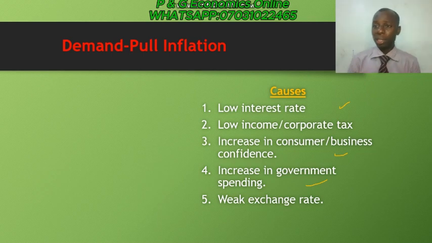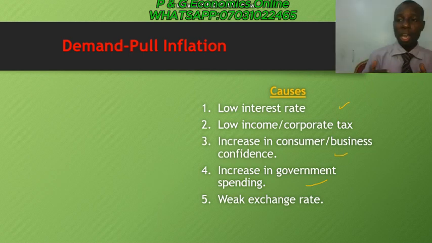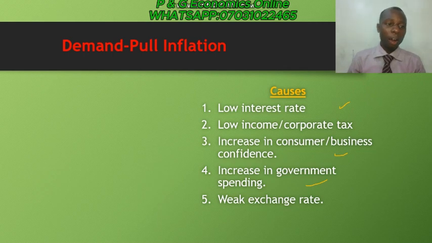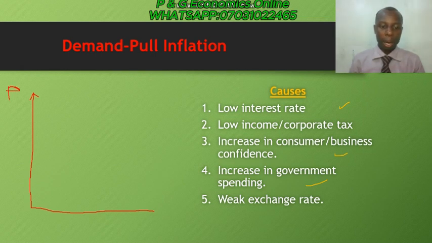As an economics student, it's very, very important that you know how to draw this demand pull inflation graph. Now, the graph will look like this. On the vertical line we are going to have the price, and on the horizontal line we are going to have aggregate demand, which is represented by the letter Y.